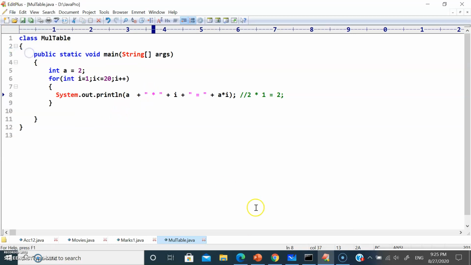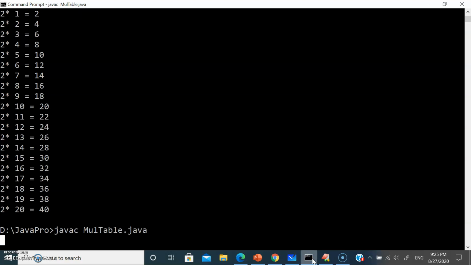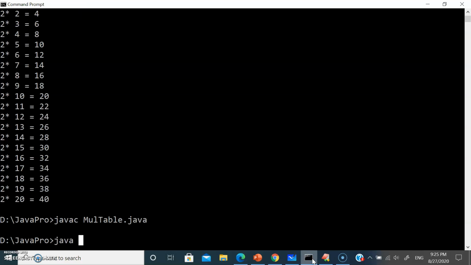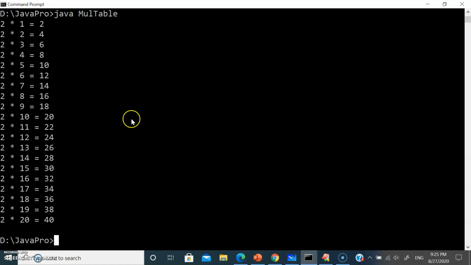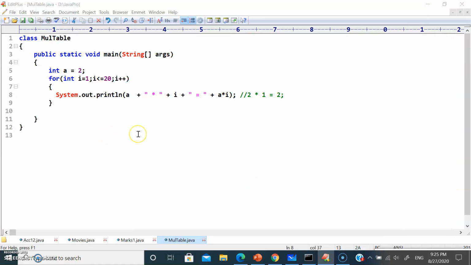So save this. Let me see again. So perfect, right? 2 into 1 is equal to 2, 4, 6, 8, 10, right? Perfect. So whenever you know the starting point as well as the ending point, then we can go for a for loop statement in Java.